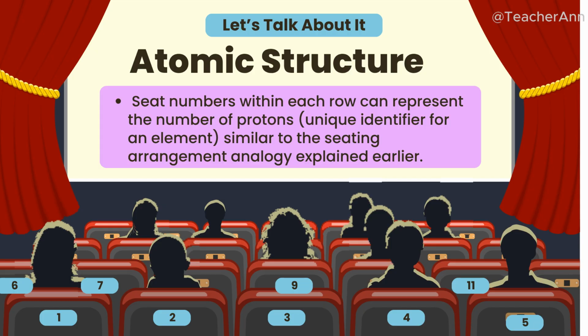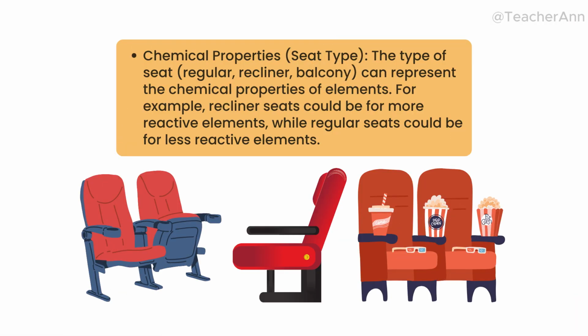Now, let's connect seat numbers with how elements behave. Think of it this way. Different seats, like regular, recliner, or balcony, represent different chemical properties, that some groups are more active, others are more stable. So kung alam mo ang group, alam mo rin kung energetic ba or chill ang element.